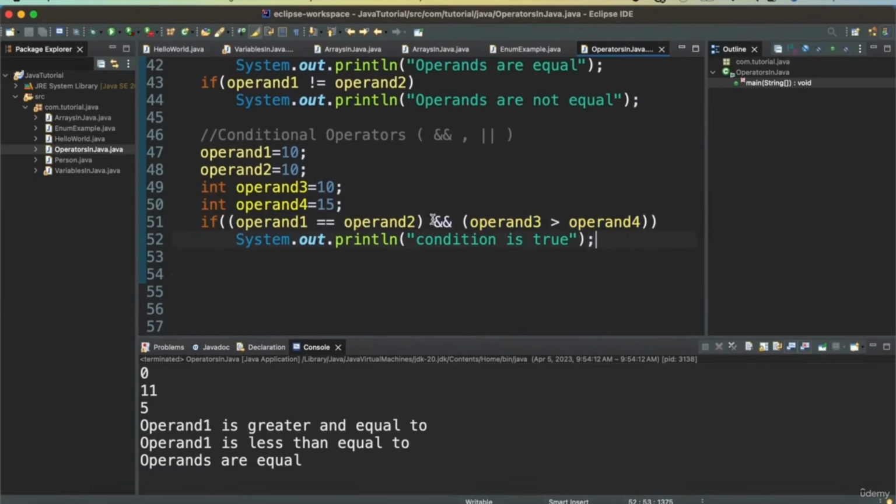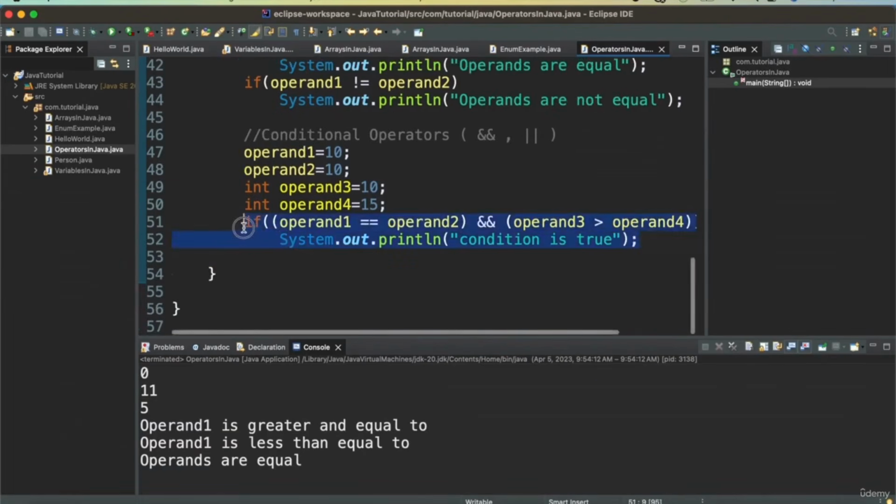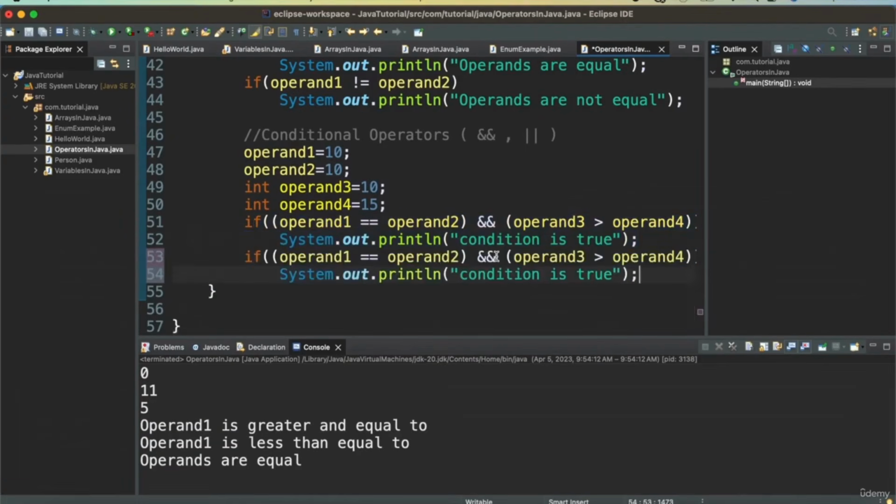The next is or. You can use exactly the same thing, but in this case it says that if any of these conditions is true, then we want to print that condition is true. So in this case, operand 1 is 10, operand 2 is 10, so it is equal and this condition is true. But operand 3 greater than operand 4 is false.